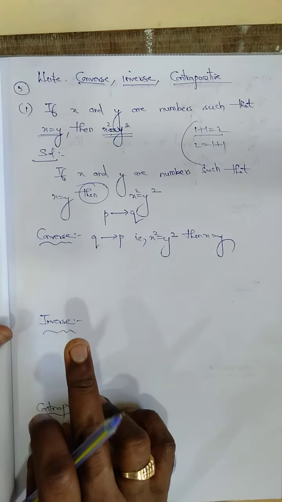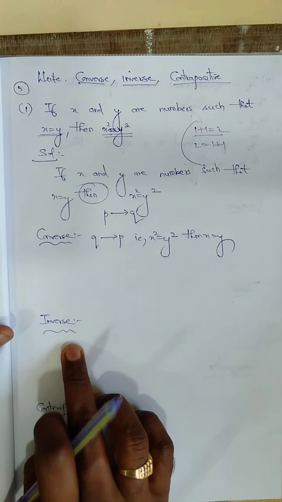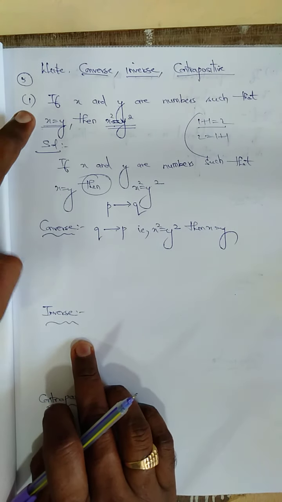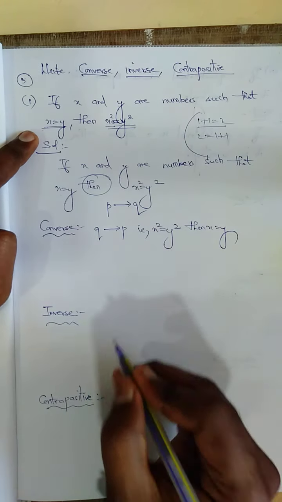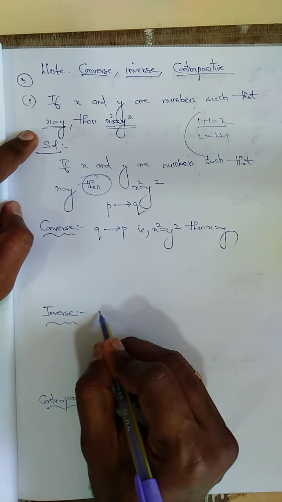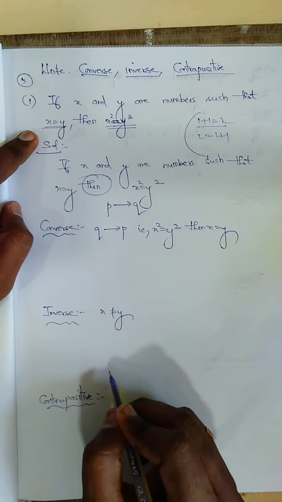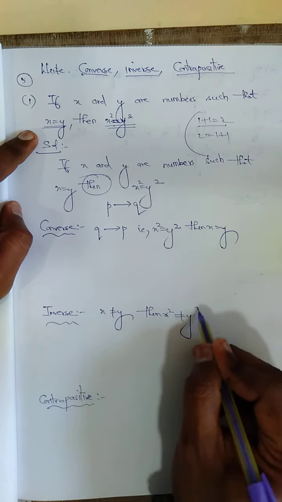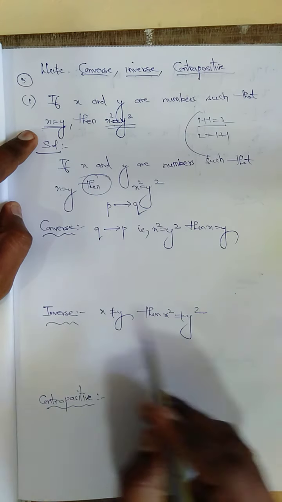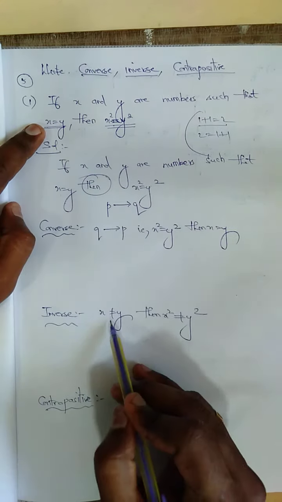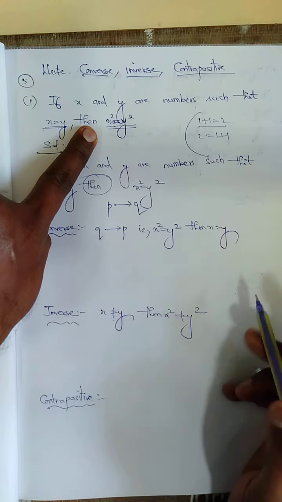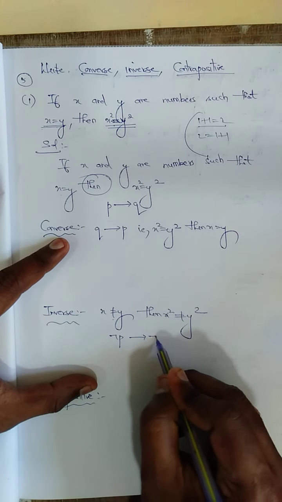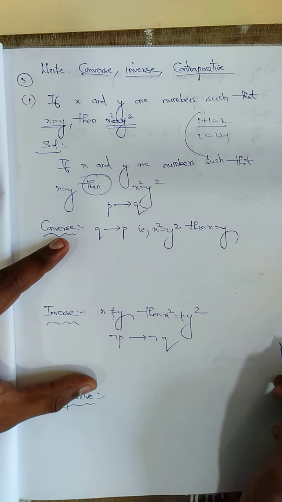Next, the inverse statement. Inverse means the opposite of it: if x is not equal to y, then x square is not equal to y square. Nothing but negation of P conditional negation of Q.